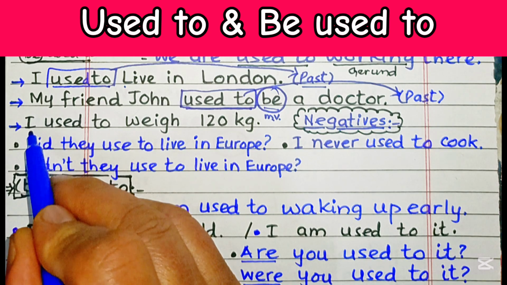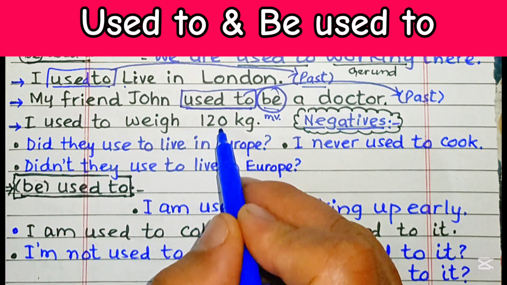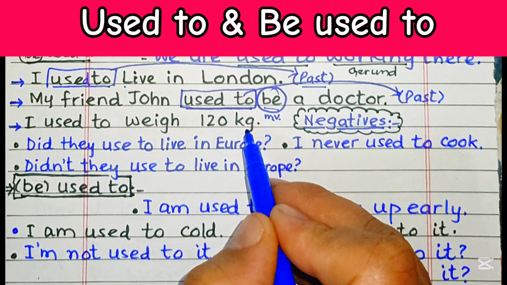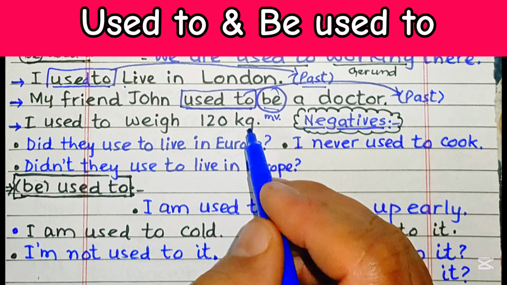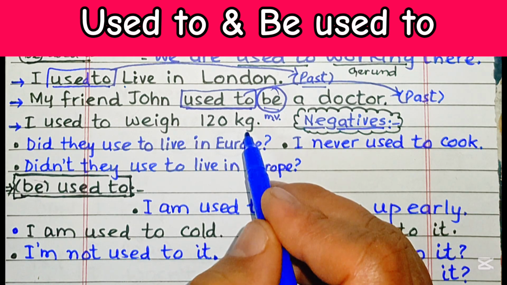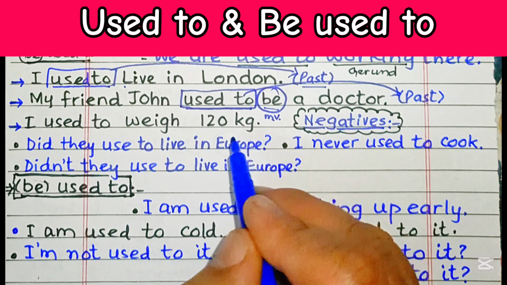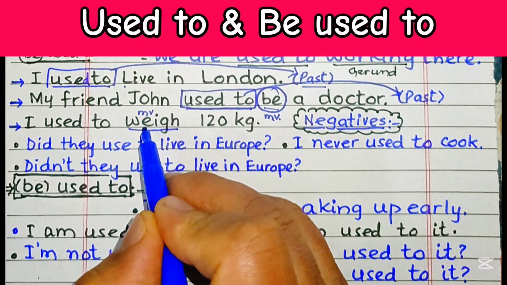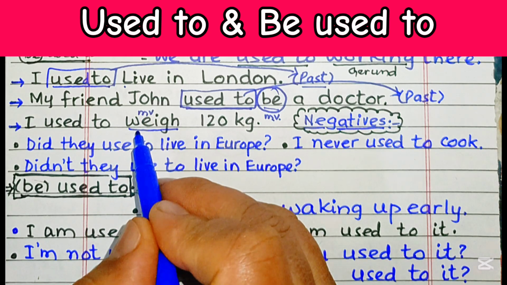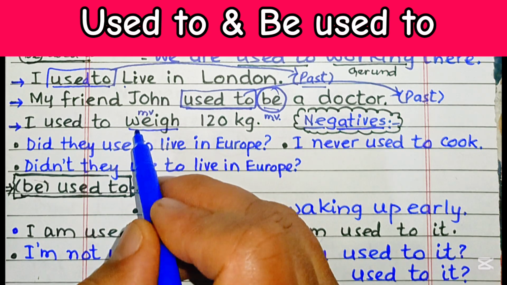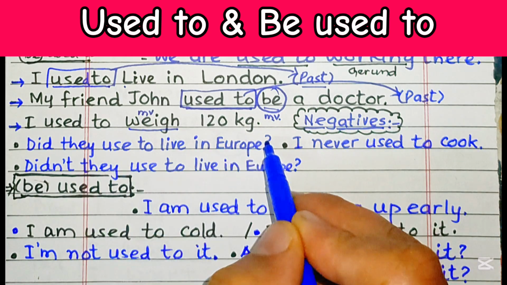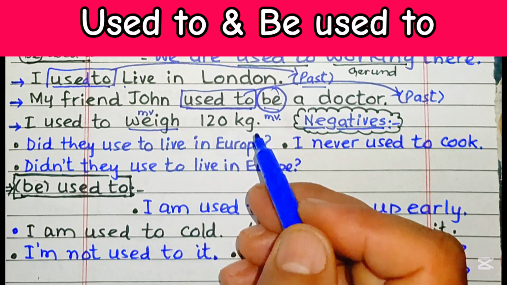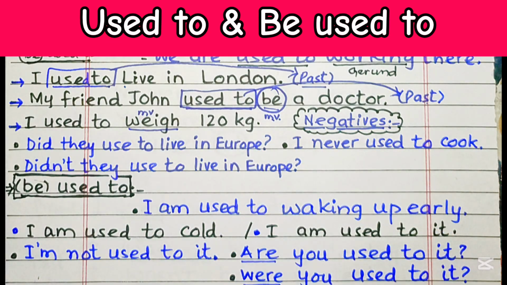Now take this example. I used to weigh 120 kilogram, but my weight has changed. Notice that weigh is the main verb in this particular sentence. Now I weigh 80 kilogram. Right at this moment, I weigh 80 kilogram.